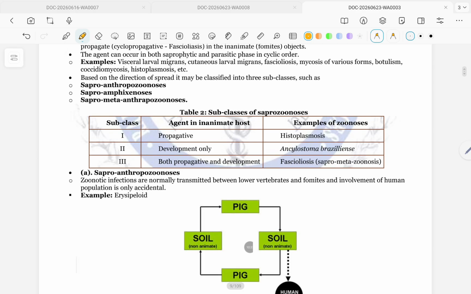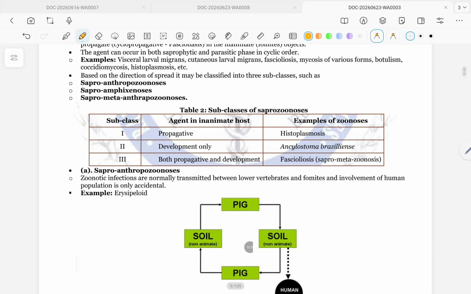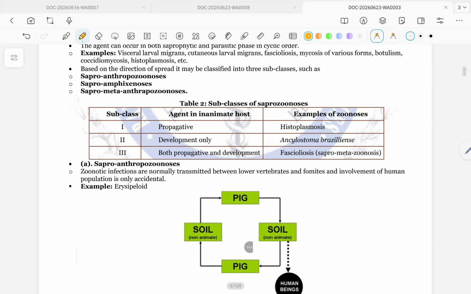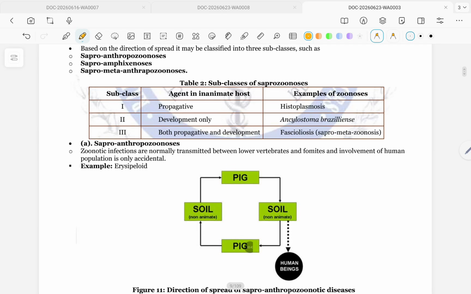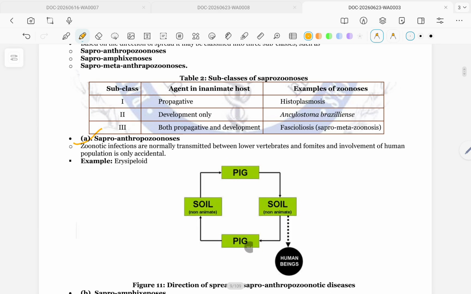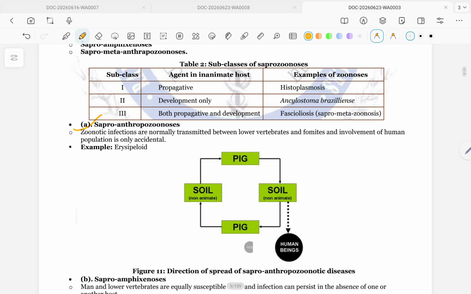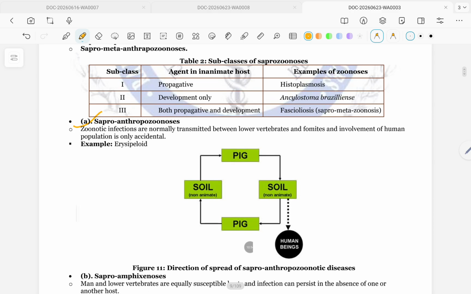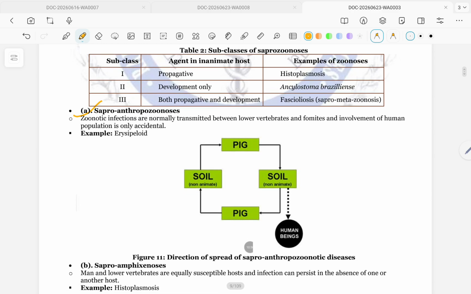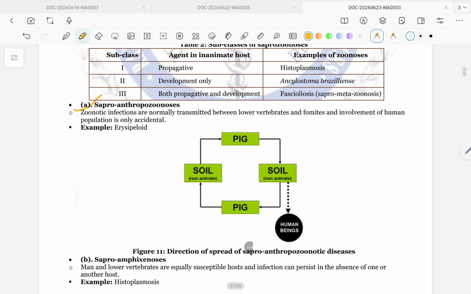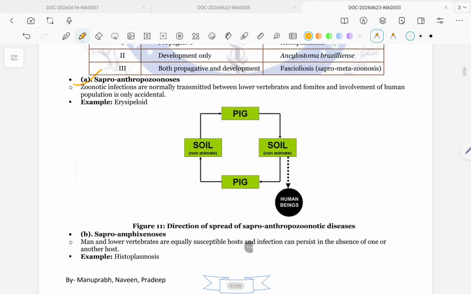Saproanthropogenesis, saproamphigenesis, saprometaanthropogenesis. Saproanthropogenesis: zoonotic infections are normally transmitted between lower vertebrates and fomites, and involvement of the human population is only accidental. Example: erysipeloid.